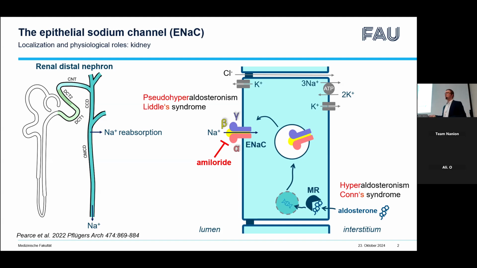Importantly, very many drugs to treat hypertension ultimately inhibit ENaC activity, either indirectly by inhibiting the renin-angiotensin-aldosterone system, or more directly by inhibiting the mineralocorticoid receptor, like spironolactone, or blocking the channel itself directly, like amiloride. On the contrary, if ENaC activity is too low, sodium is not reabsorbed enough and is excreted with the urine, which leads to hypotension. And these patients may probably benefit from ENaC activators.